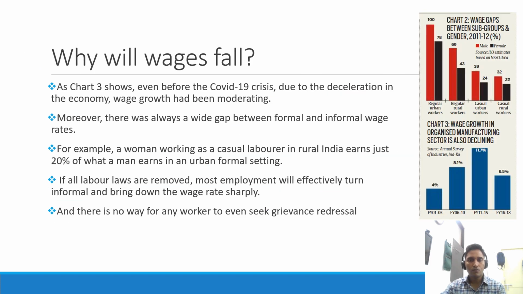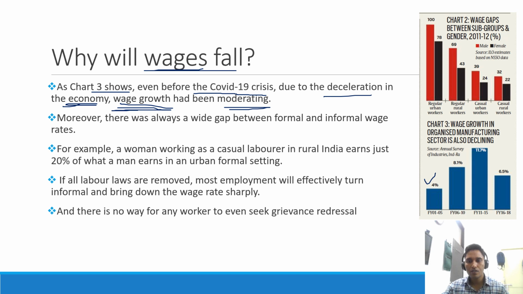Now why will the wages fall? So it has been explained that this chart shows that even before the COVID-19 crisis, due to deceleration in the economy, the economic growth in India was continuously decreasing, and because of that the wage growth was moderating. So we can see it in the graph that in the financial year from 2001 to 2005 the wage growth was around 4%. Wage growth means the increase in the wages.